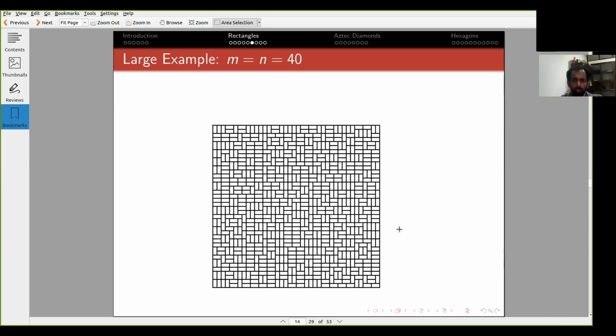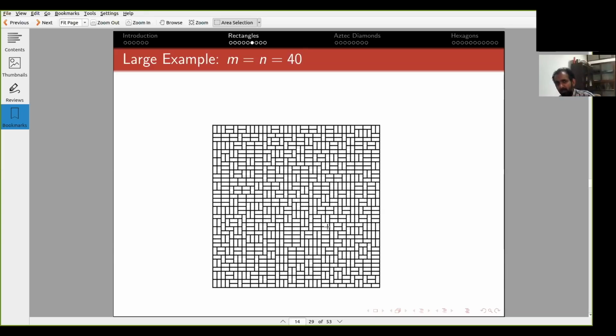Okay, so let me now look at large random tilings. Suppose in this example, I've taken a 40 by 40 rectangle, and I have taken a random tiling. So what is a random tiling? As I said, you have this huge list of all possible tilings, and you sort of close your eyes and pick one at random.